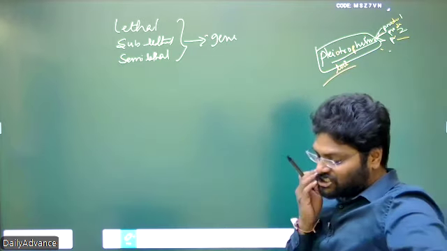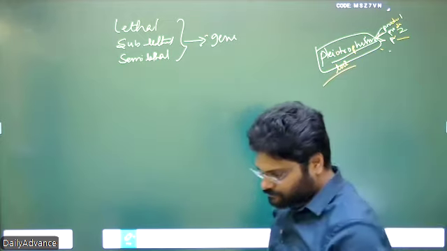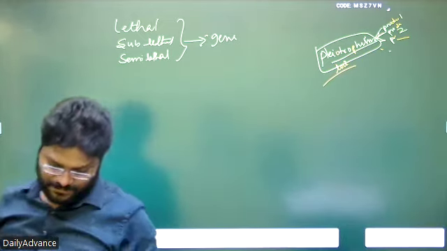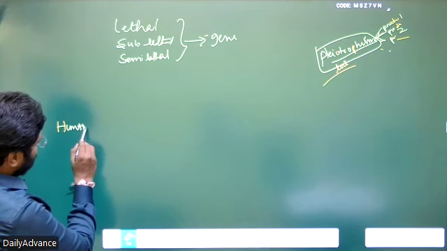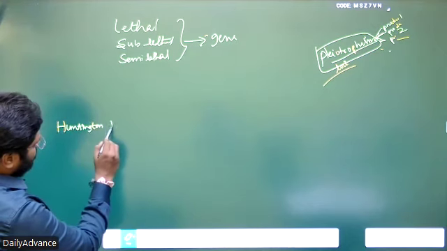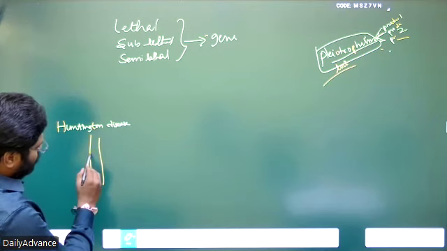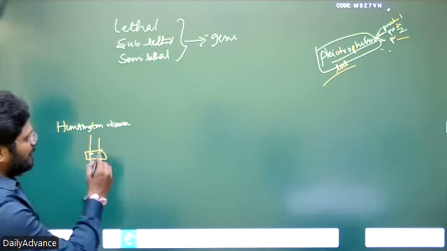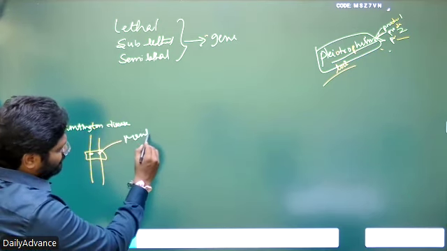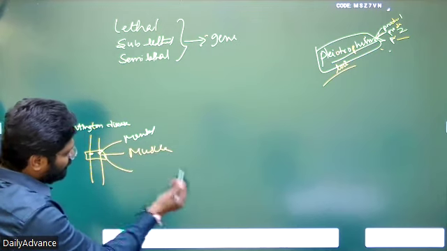So, for example, suppose a person has Huntington disease. Huntington disease is caused by one of the loci. It gives mental retardation, one character, muscle weakness, another character, and some other symptoms.